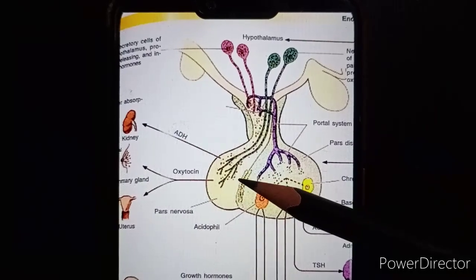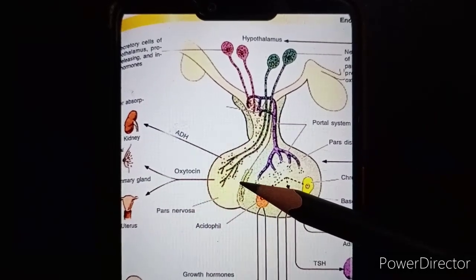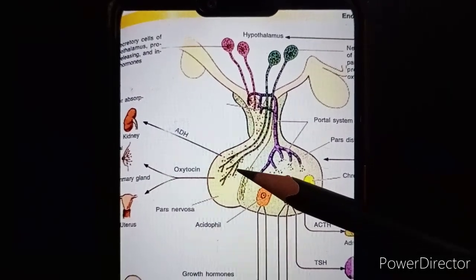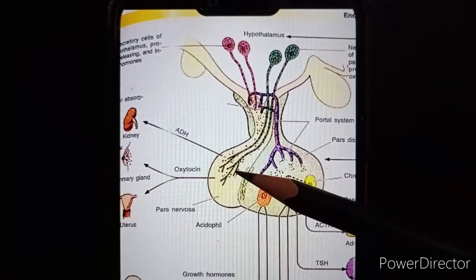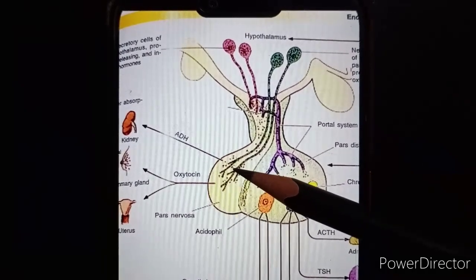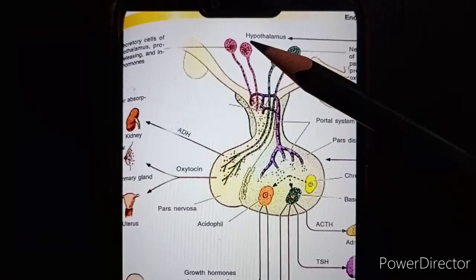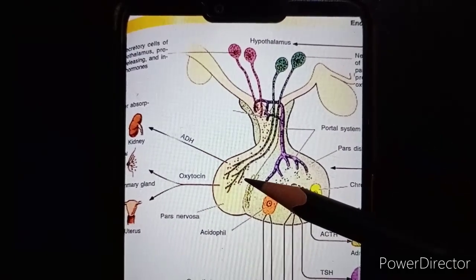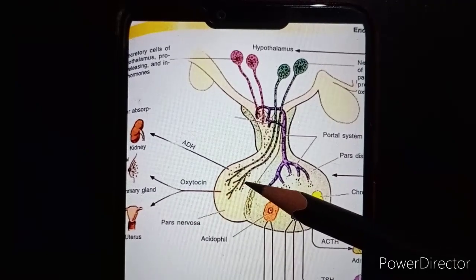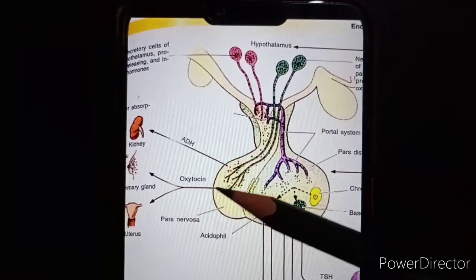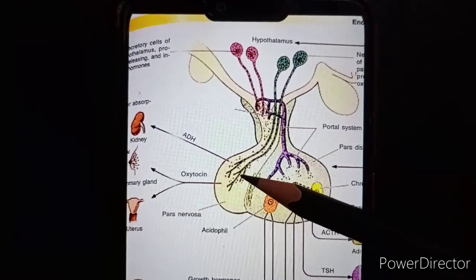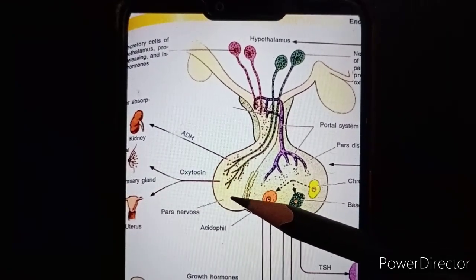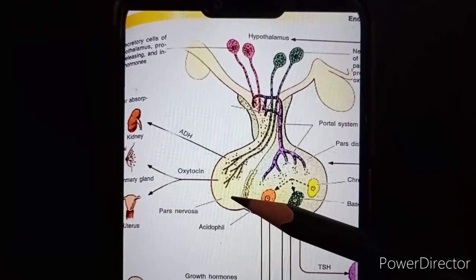As far as the neurohypophysis is concerned, you must know that the neurohypophysis doesn't secrete any hormone, but the hormones which are secreted in the hypothalamus are carried to the pars posterior or the neurohypophysis. These hormones are ADH and oxytocin, and they are given out at the axon terminals. That terminal is called Herring bodies.